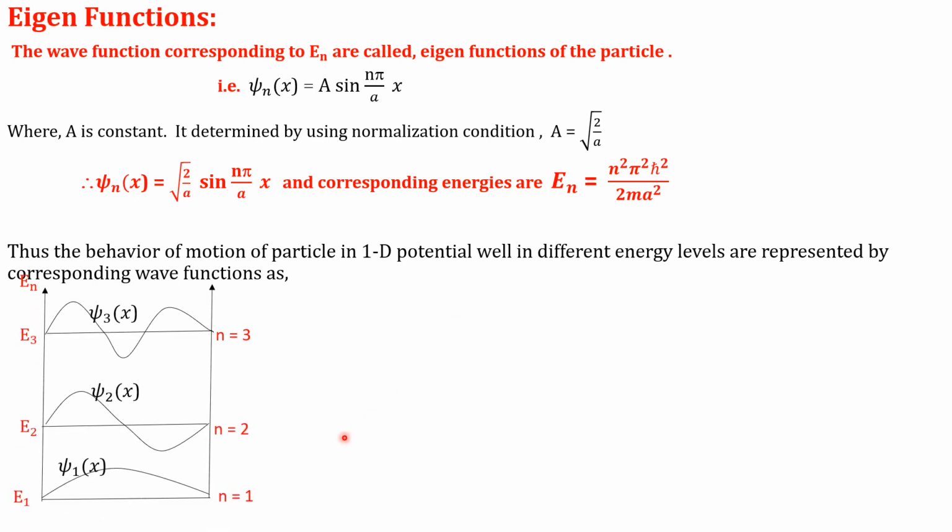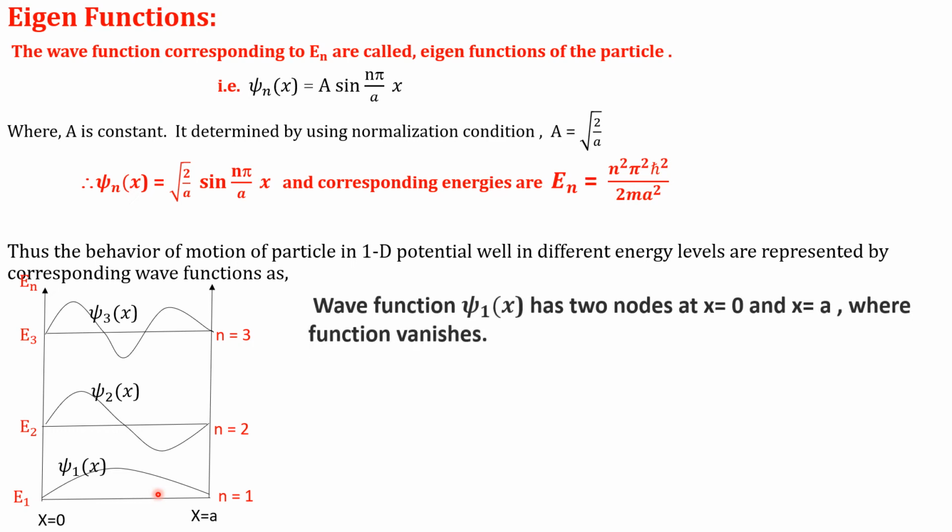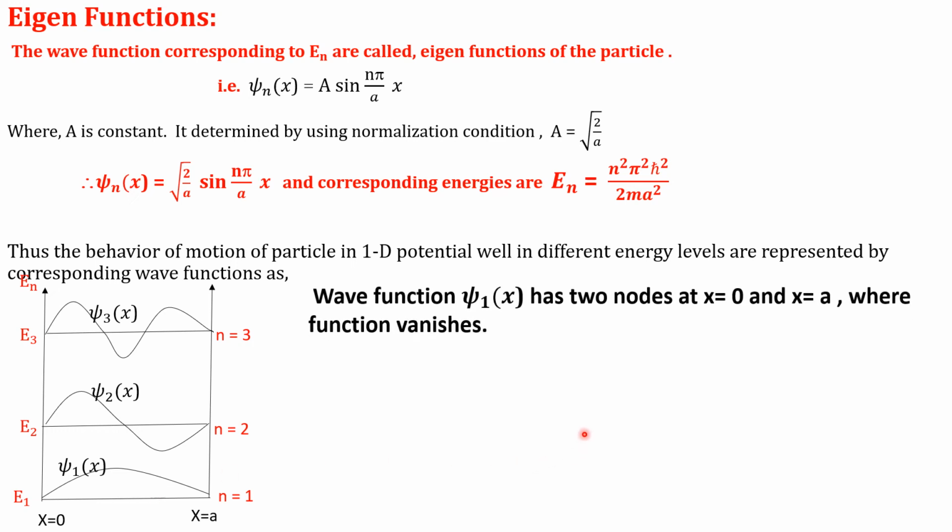That is represented here. For ground state or lowest energy state, n equal to 1, the function behaves like this. The function reaches maximum in between x equal to 0 and x equal to a, but on either side of x equal to a by 2, the function vanishes. It means for ground state, the psi1 function has two nodes at x equal to 0 and x equal to a where the function vanishes.